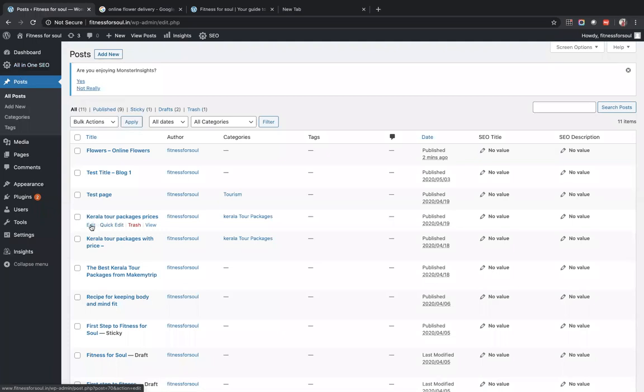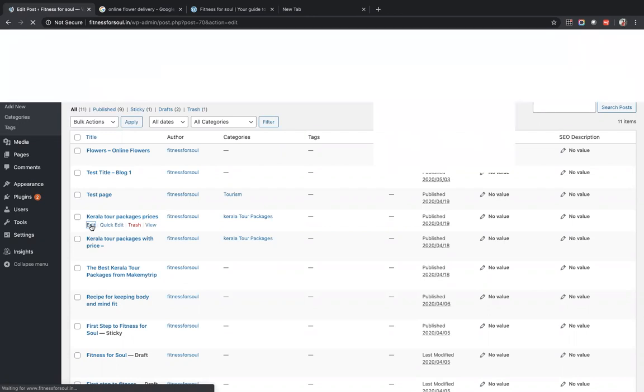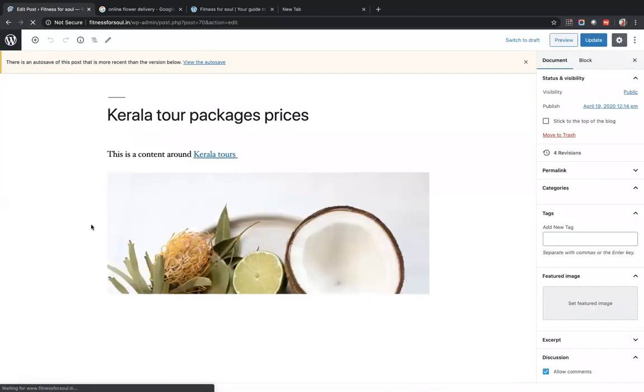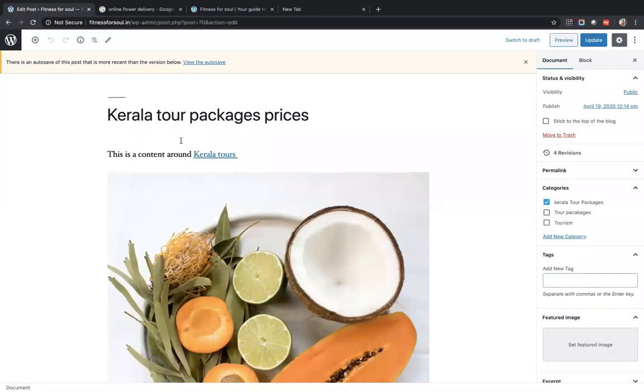Let us go to a post, edit. Go to any existing page that you have created. So this was one of the existing pages which I created for a sample class. It is advisable to have a blog as post. Yes, it is advisable because it will stay in one place.